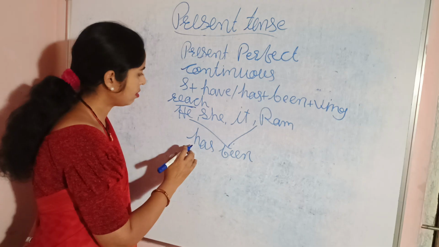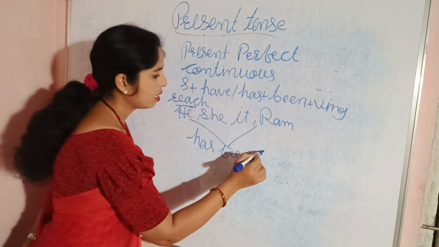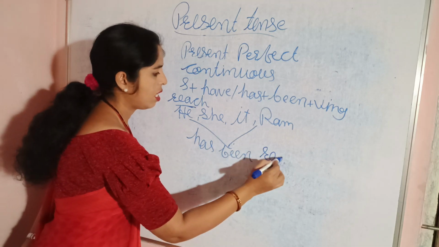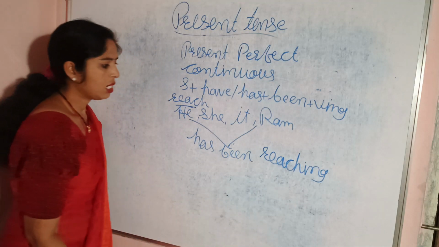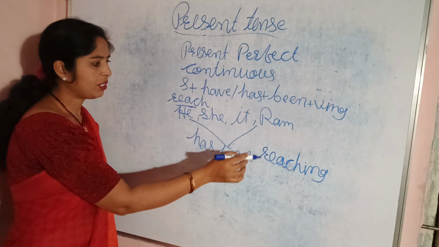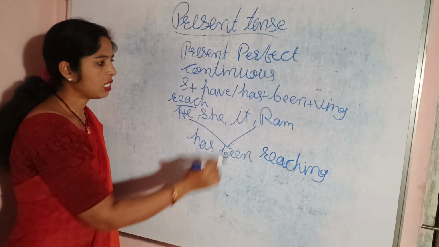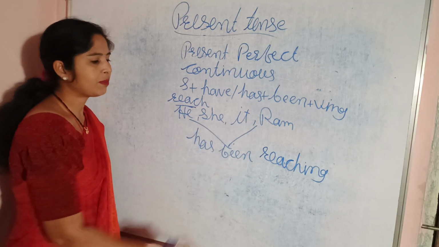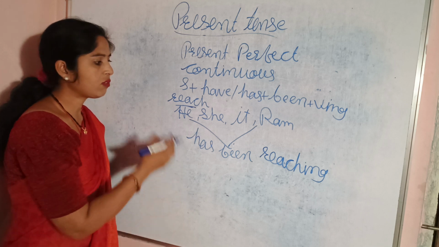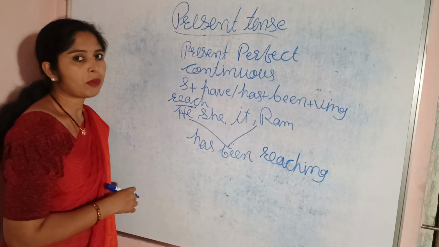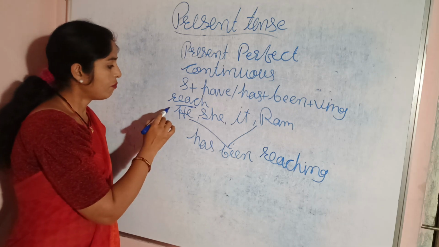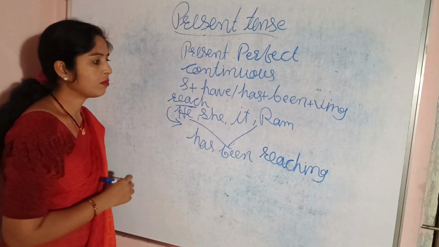Now see, he has been reaching, she has been reaching, it has been reaching, Ram has been reaching. In this way, we can make sentences in the present perfect continuous tense with the help of singular subjects.